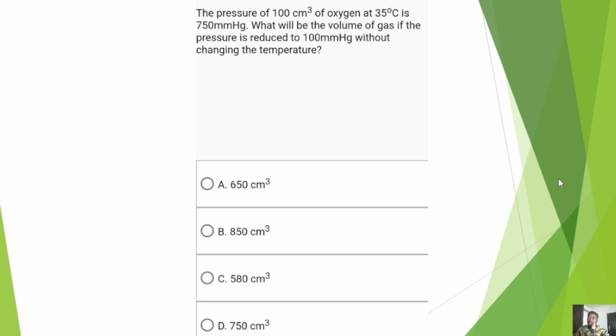Now, once you want to identify a question dealing with Boyle's law, what you should look out for is the temperature. Once they say temperature is constant, automatically you know it's Boyle's law, and the formula you are going to use to solve this will be V1P1 equals V2P2. So let's get to solve. Bring up my board so that everybody can see what I'm solving.